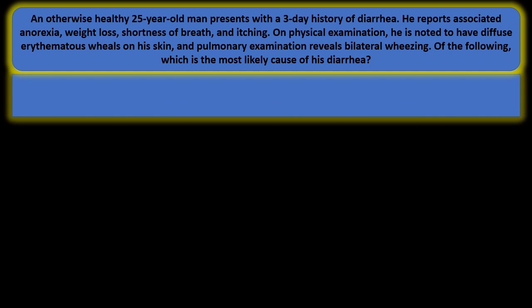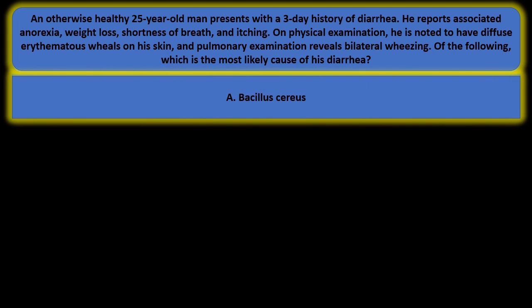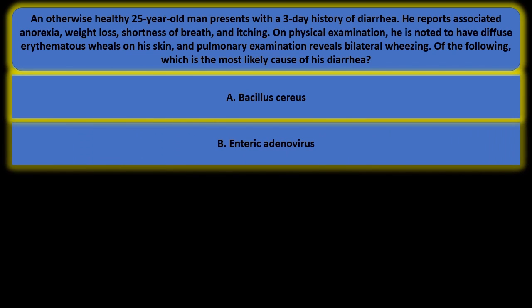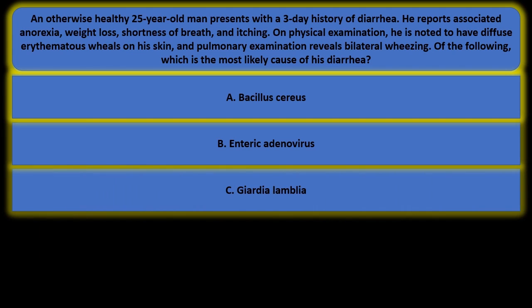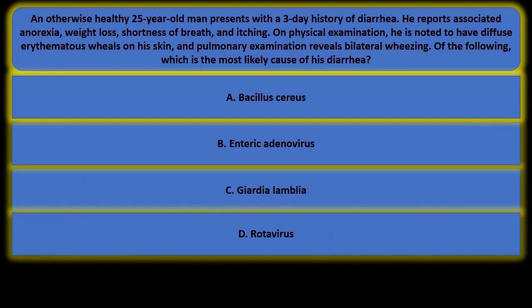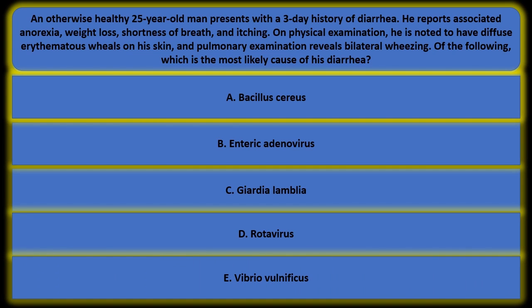An otherwise healthy 25-year-old man presents with a 3-day history of diarrhea. He reports associated anorexia, weight loss, shortness of breath, and itching. On physical examination, he is noted to have diffuse erythematous wheals on his skin, and pulmonary examination reveals bilateral wheezing. Of the following, which is the most likely cause of his diarrhea? A. Bacillus cereus. B. Enteric adenovirus. C. Giardia lamblia. D. Rotavirus. E. Vibrio vulnificus.